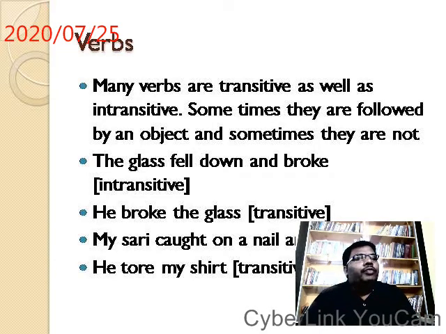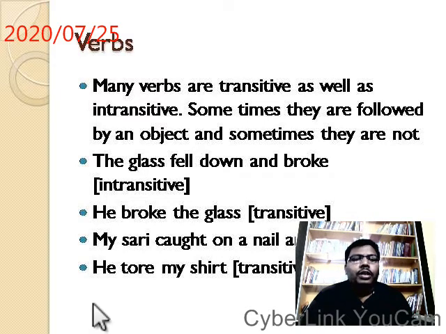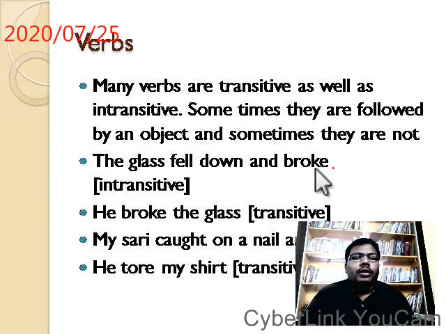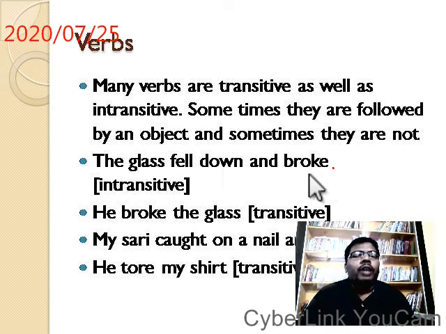The glass fell down and broke. Here, you see, the word broke. This is a verb here. It fell down and broke. It is an intransitive verb, and it doesn't need any object after this. The glass fell down and broke. That's all. We understood the meaning.